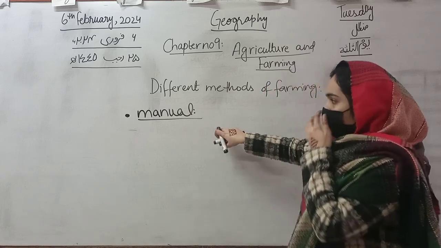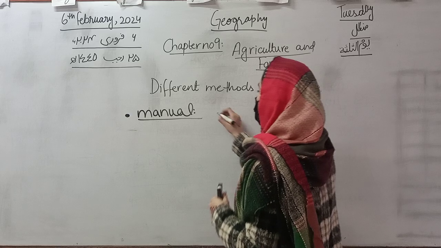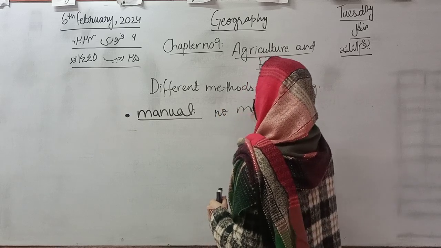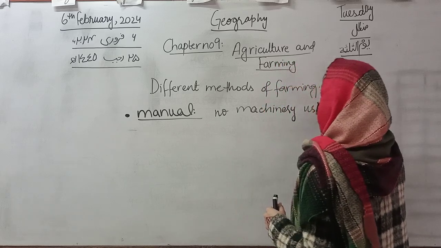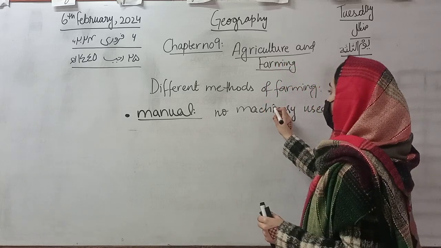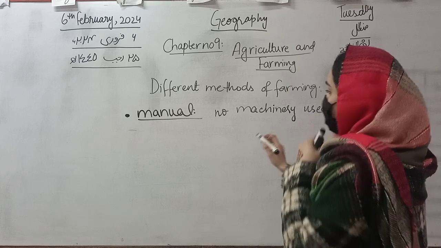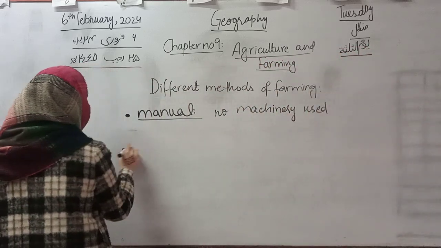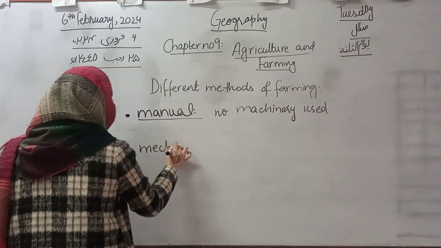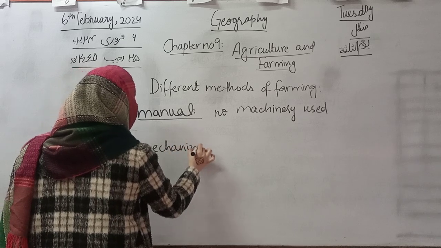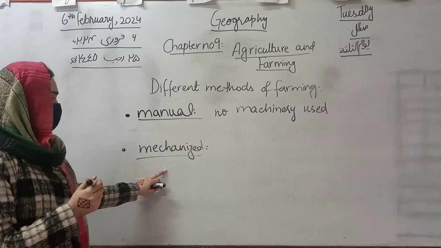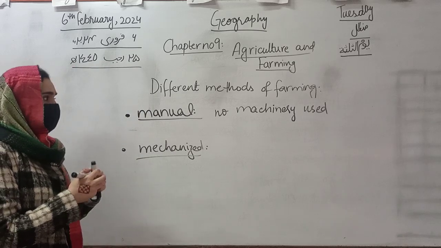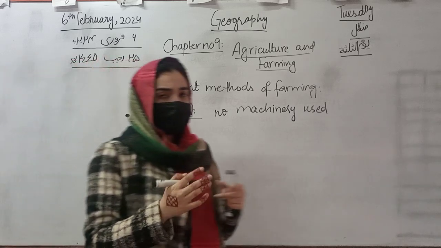So this is the one in which no machinery is used, like tractors, and these things are not used in manual farming. And mechanized farming is the one in which we can use tractors, machines and all these things. In this type of farming, manual labor is not considerable.